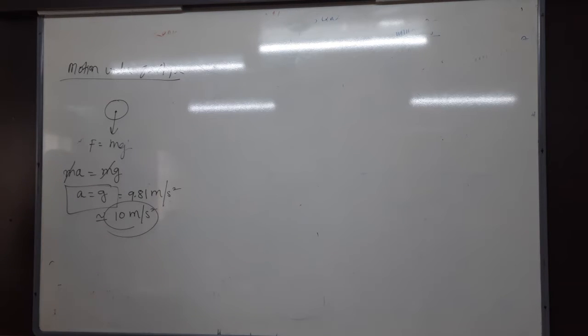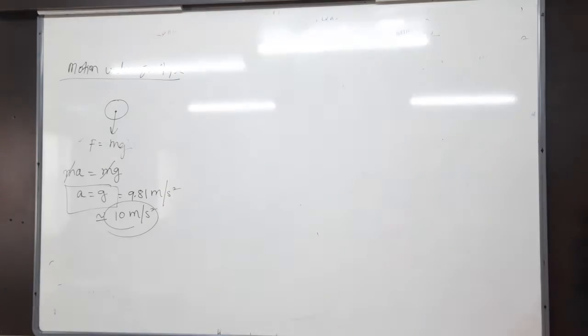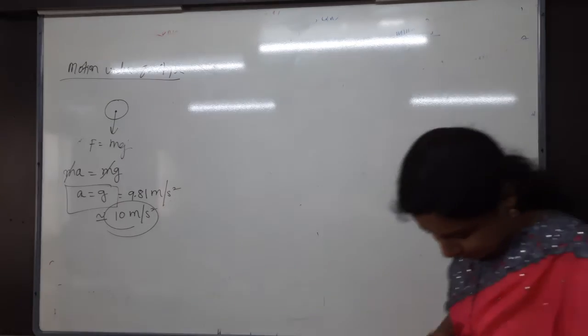For example, if I am throwing anything here, then what happens? Air is coming, so that will also affect the motion, right? But we will neglect that also. These are the main assumptions: air resistance on the object will be neglected. Understand?